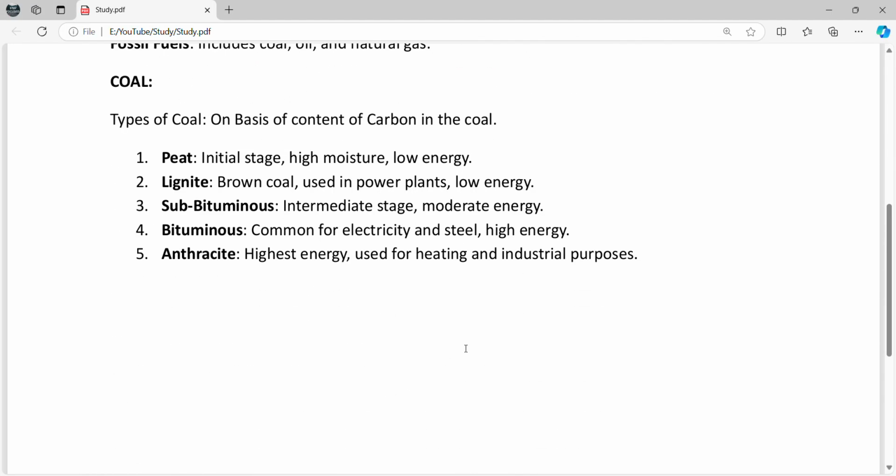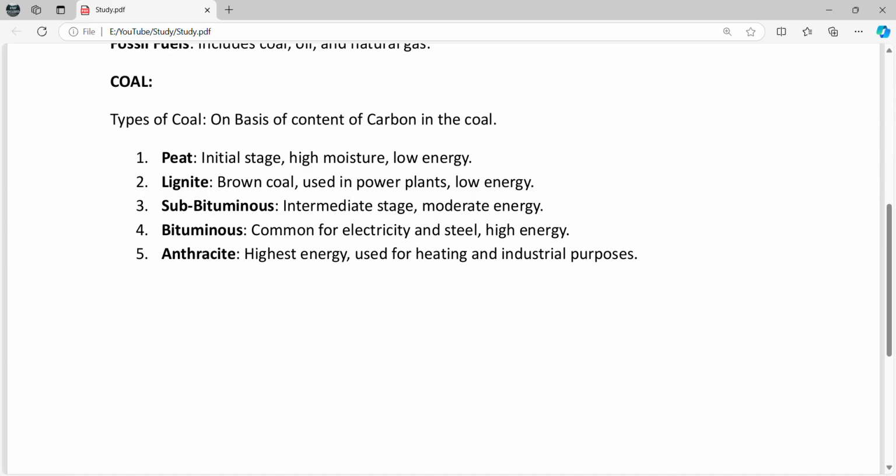Now we are going to discuss the types of coal. On what basis is coal differentiated? Coal is differentiated based on the content of carbon. There are five types of coal: peat, lignite, subbituminous, bituminous, and anthracite.